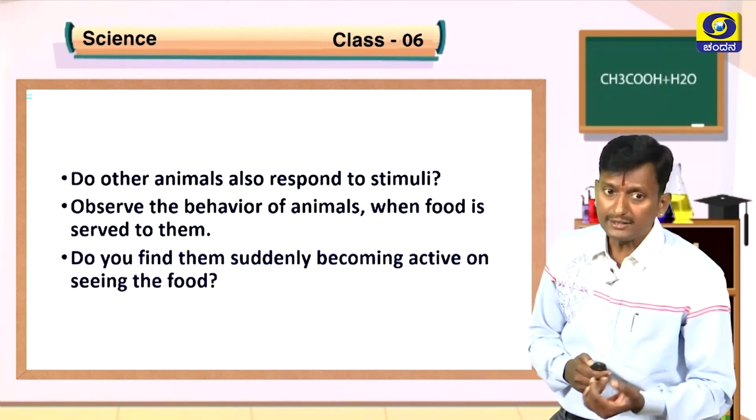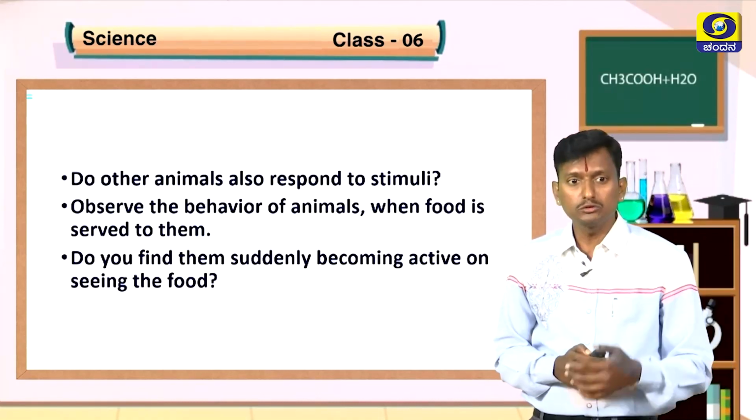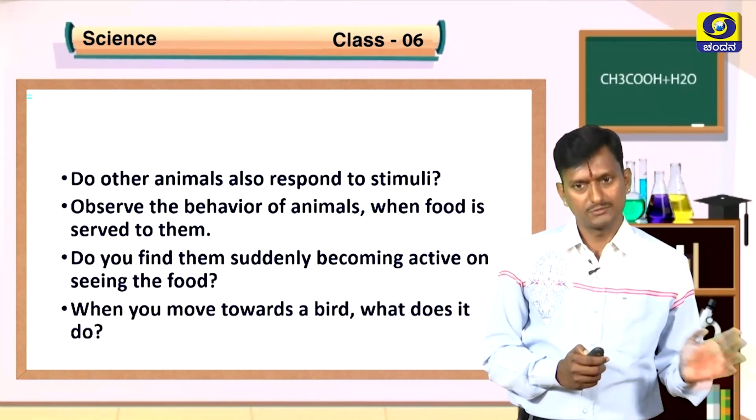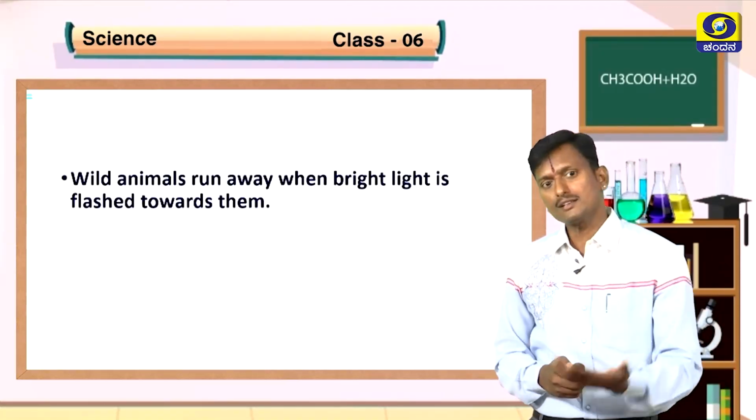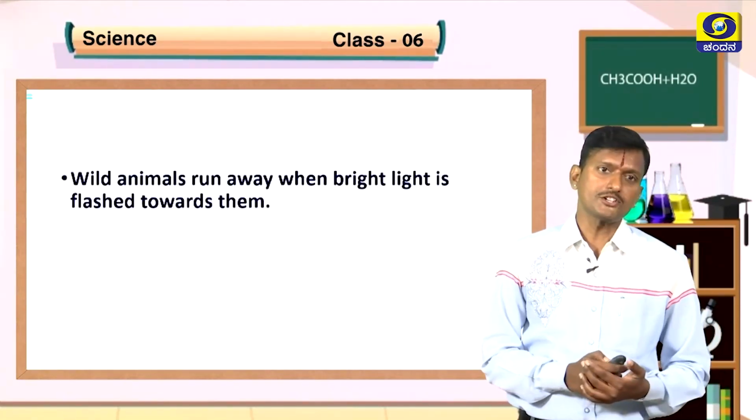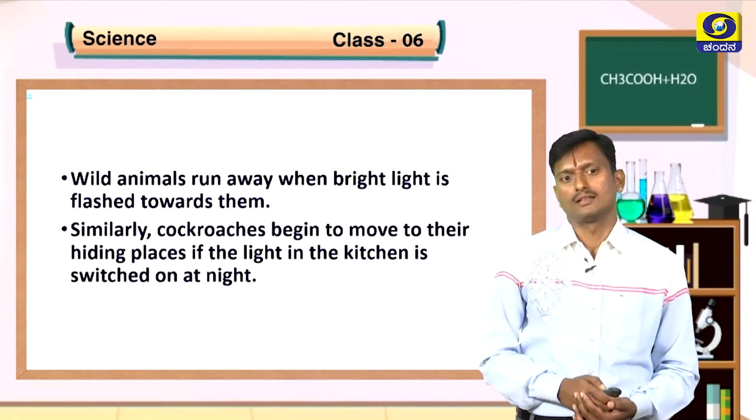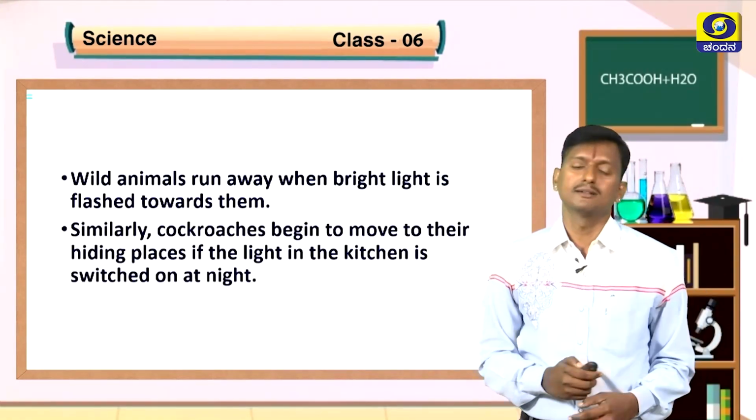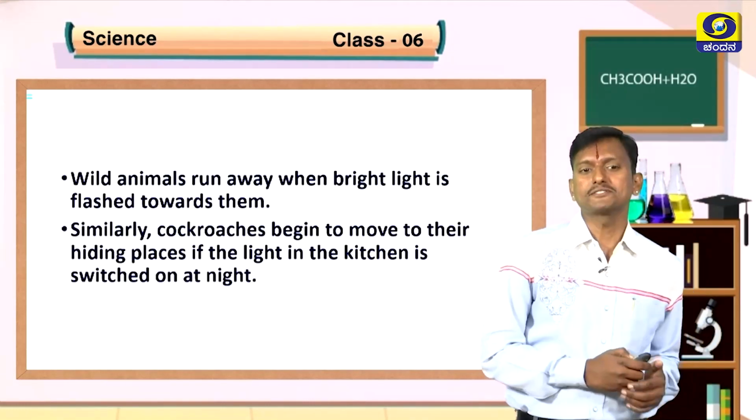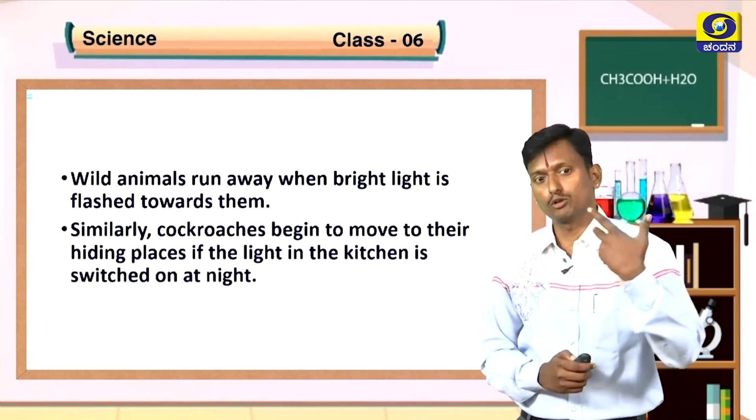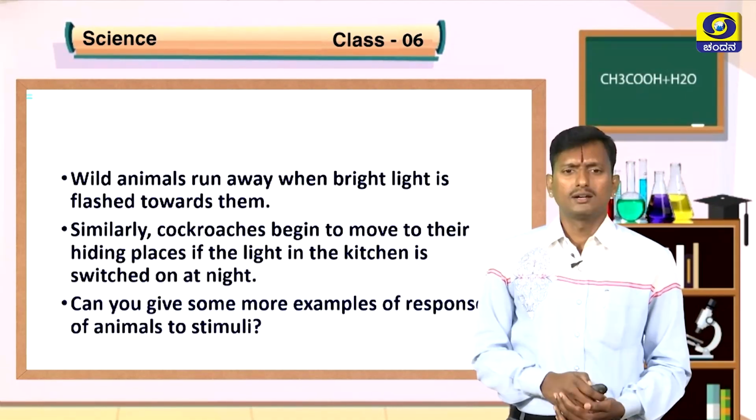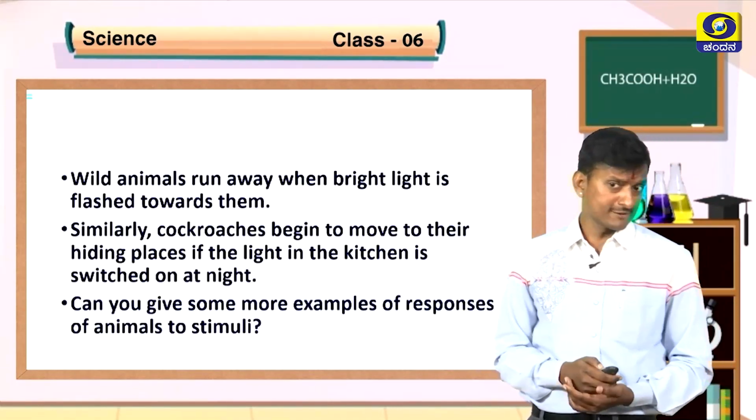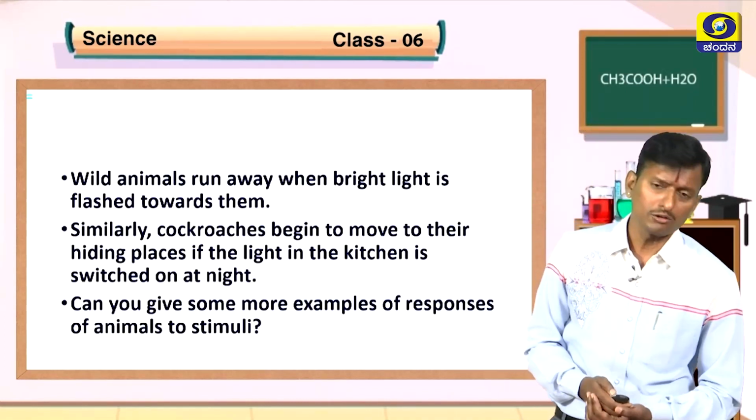Do you find them suddenly becoming active on seeing the food? Yes, obviously. Or they just fly away. That is called response to stimuli. So, wild animals run away when bright light is flashed towards them. Similarly, cockroaches begin to move to their hiding places if the light in the kitchen is turned on during night time. This is also response to stimuli. Like this, students can give some more examples. Just think and write in your notebook.